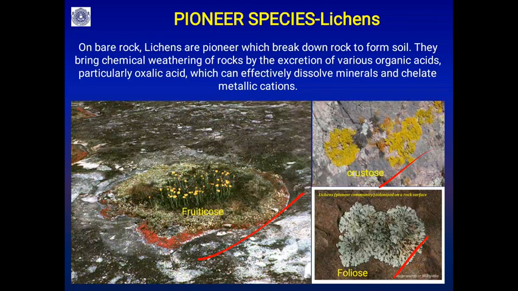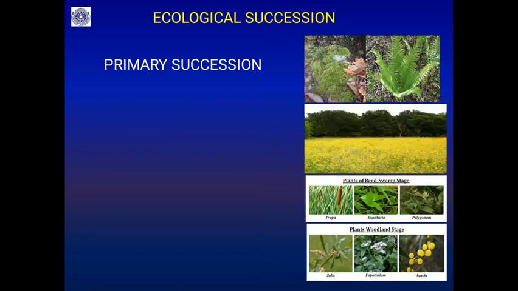These acids dissolve the minerals in the rock, and they chelate metallic cations, and thereby the rock weathers into soil, and that supports the next seral stage, the small grasses.